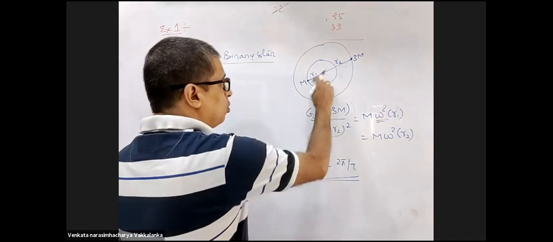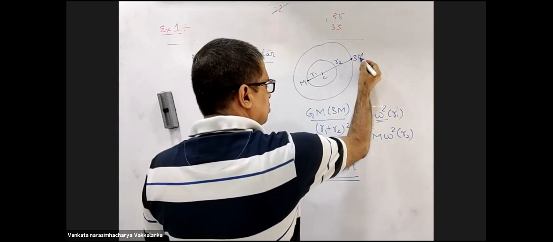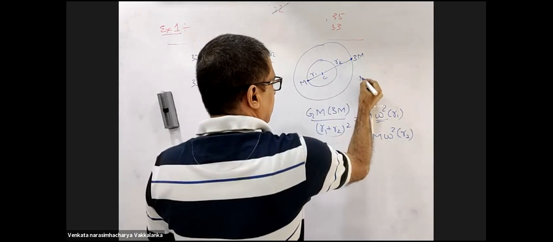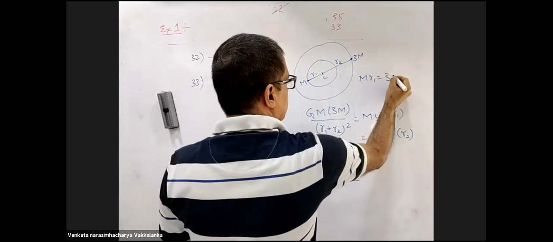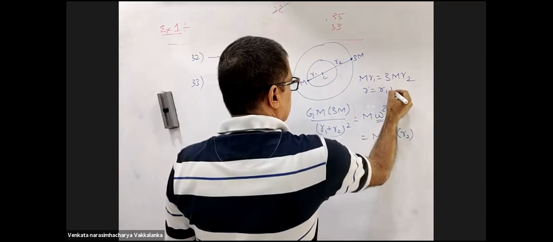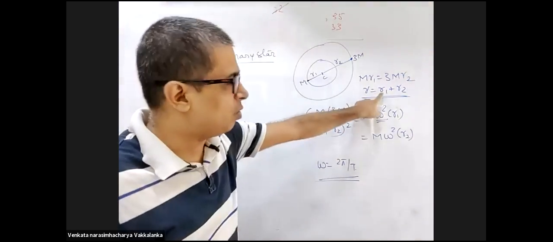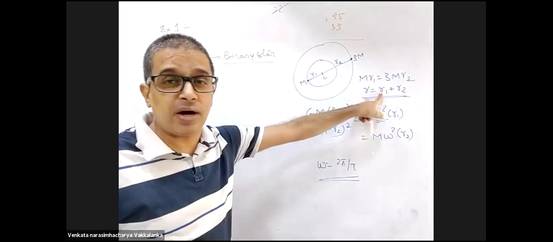By the way, how do you get R1 and R2? You know the position of the center of mass, right? This is 3m. m into R1 is equal to 3m into R2. R is equal to R1 plus R2. We have done this calculation. How to find out R1 and R2 in terms of R?